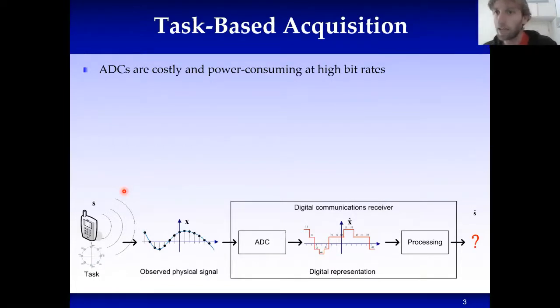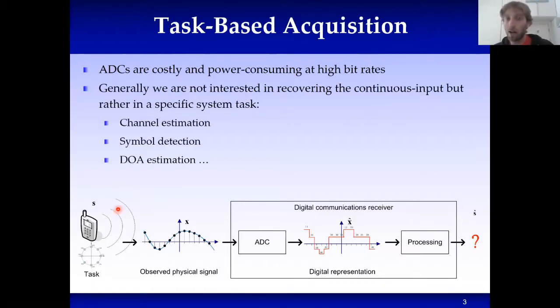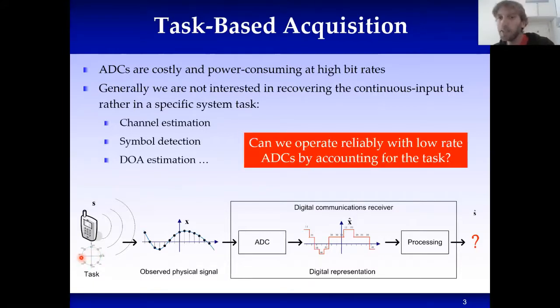This led us over the last 2 years to look into what's called task-based acquisition. The rationale of task-based acquisition is to account for the fact that in practice, usually analog signals are not acquired in order to be reconstructed, but acquired in order to extract some underlying information. There is some task. For example, in communication, we do not care about the electromagnetic waveform propagating through the channel. What we're actually interested in is recovering the constellation symbols embedded into this waveform. And this led us to the question whether we can operate reliably or at least mitigate the distortion induced by low rate acquisition by accounting for the fact that the signal is acquired for a specific task.